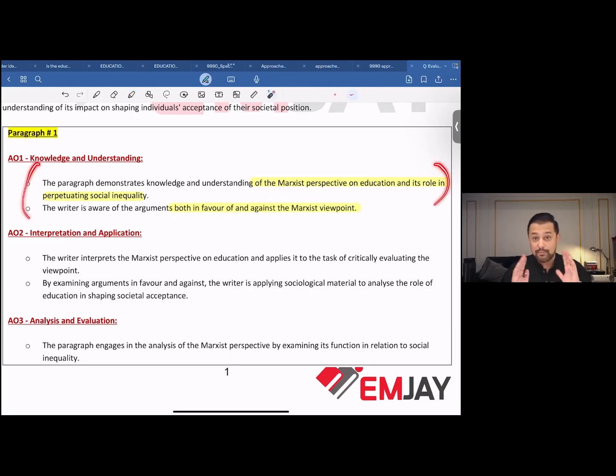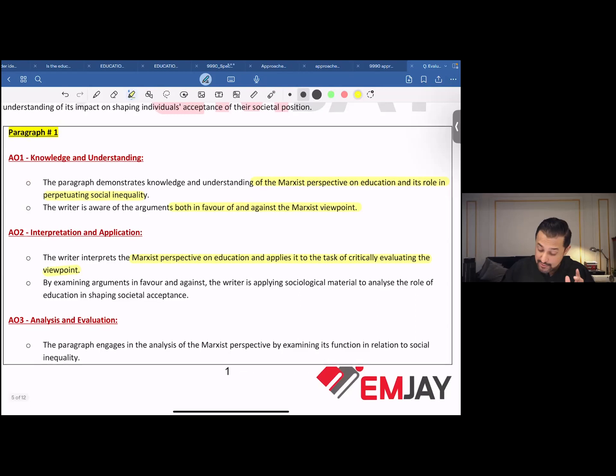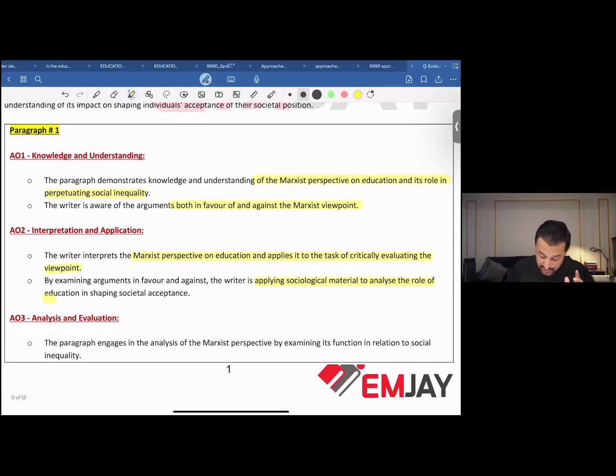Now, as you've written that paragraph, you are, in other words, showing the examiner that, listen, gentlemen, I know what I'm talking about. I know what I'm up to. To be able to evaluate this particular statement, I would have to write down points in favor of and against that particular statement. So where do we find interpretation and application over here? The writer interprets the Marxist perspective on education and applies it to the task of critically evaluating the viewpoint. By examining arguments in favor and against, the writer is applying sociological material to analyze the role of education in shaping